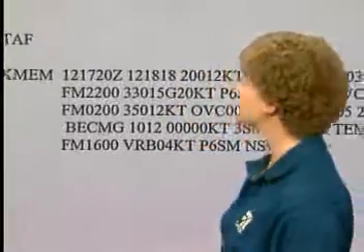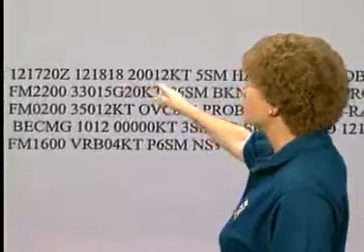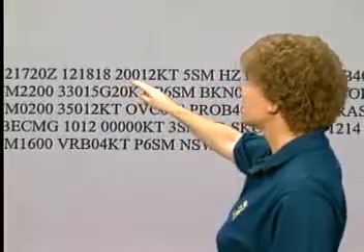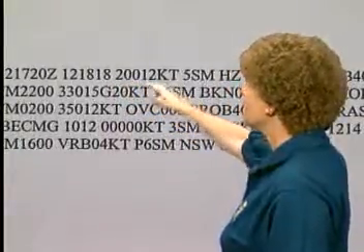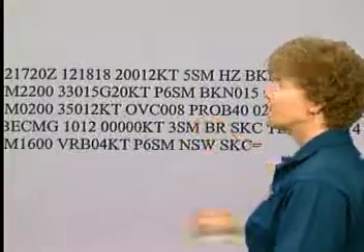So beginning at 1800 Zulu, the first group of information gives us the forecast wind, and here the wind is forecast to be from 200 degrees relative to true north at a velocity of 12 knots. They're forecasting the visibility to be 5 statute miles, and they're also forecasting some significant weather.